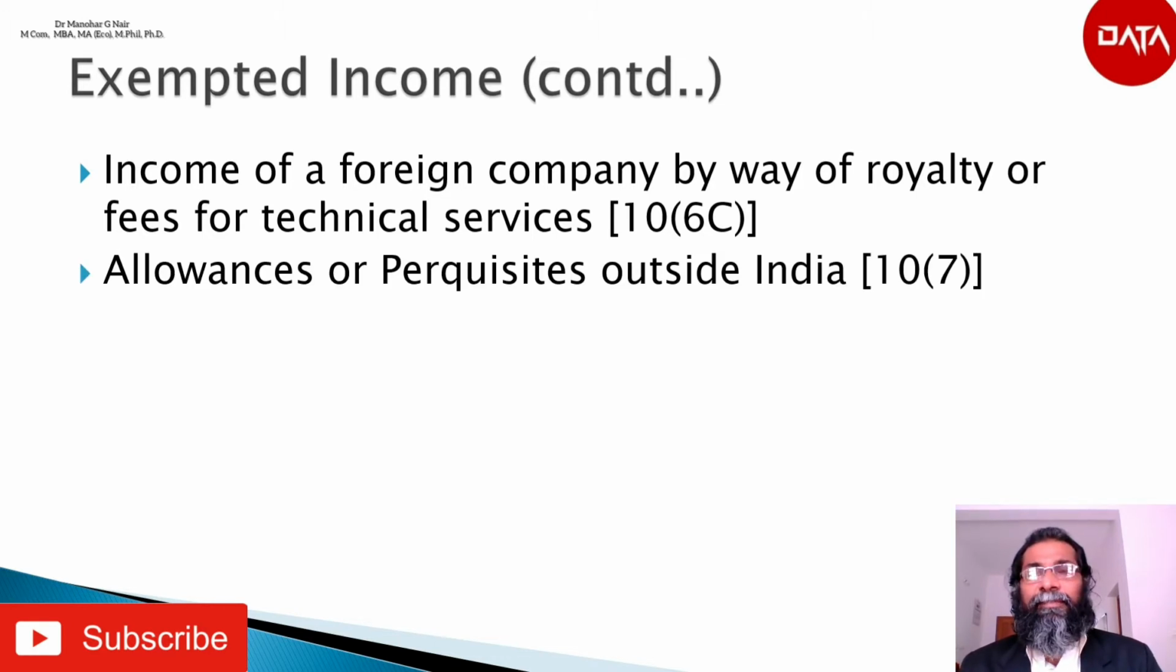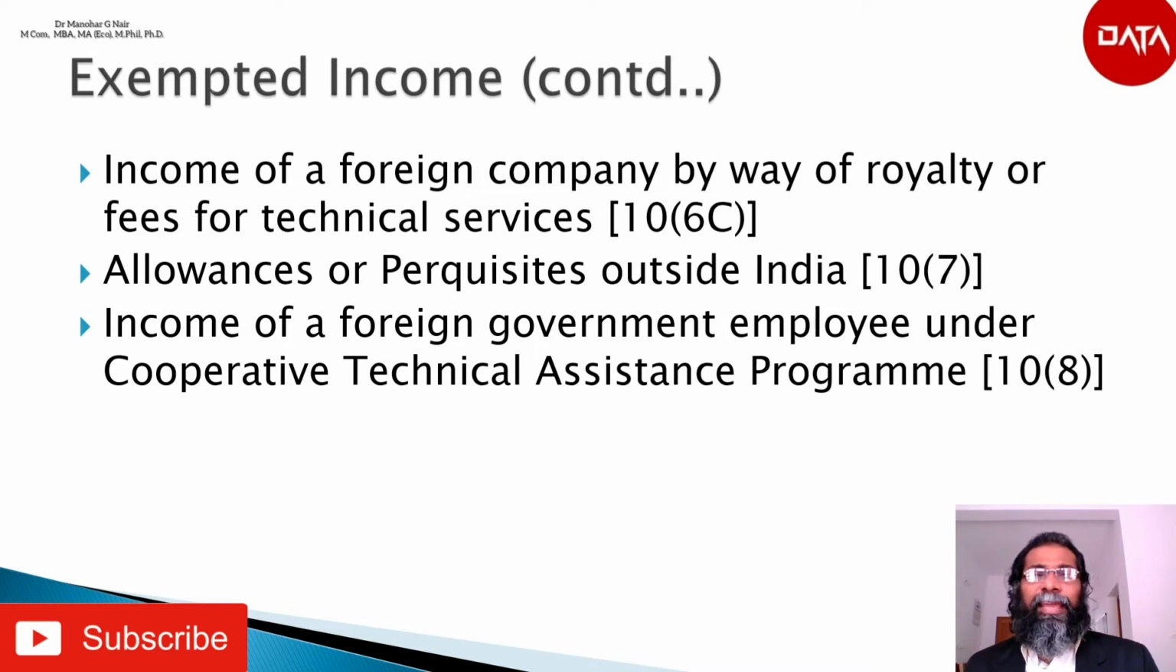Section 10(7). Allowances are any other benefits given along with the salary in the form of monetary is called allowances, and perquisites are non-monetary benefits. These things are extensively discussed in video number 15 to 24. Please refer video number 15 to 24 in this regard.